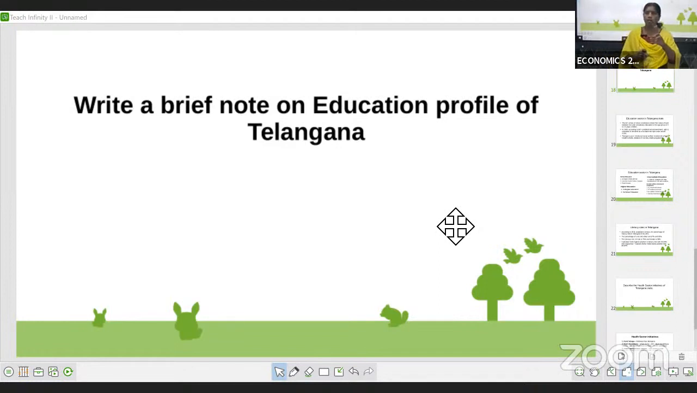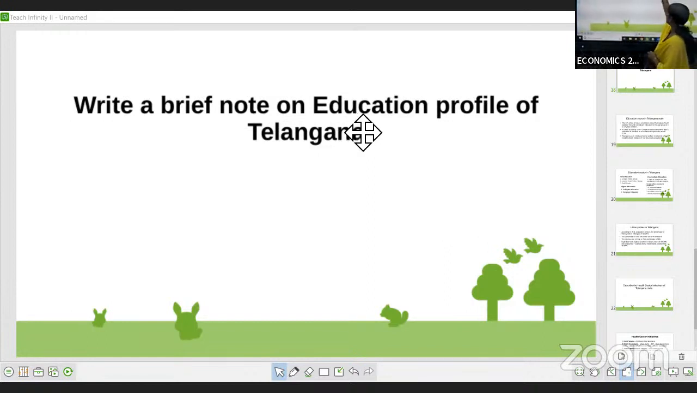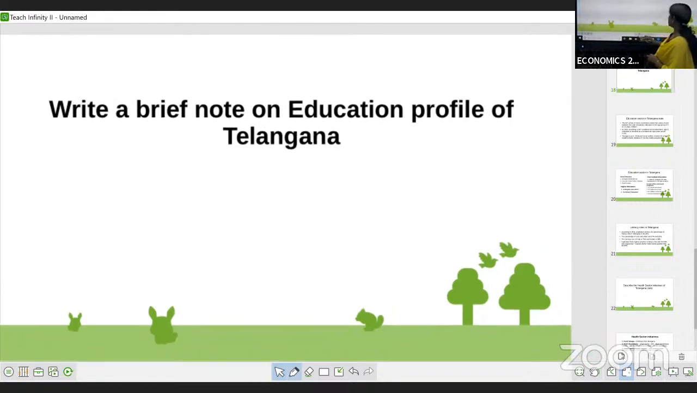In today's class, let me go with two more questions which are most important for the SAQs. Those are the two questions in today's class. The first one is: write a brief note on the education profile of Telangana. You will get a question asking you to write about the education profile of Telangana as an SAQ answer.